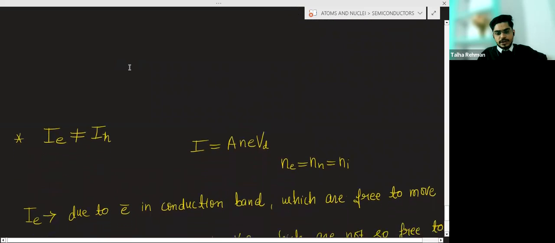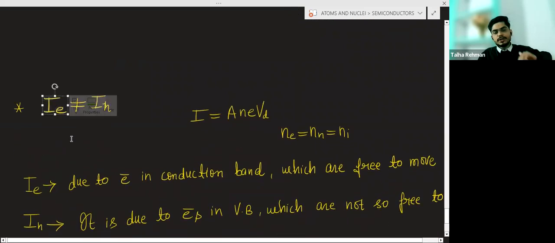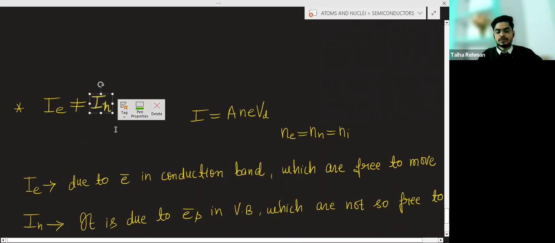Okay, and one more thing, the current due to the thermally generated electron is not equal to the current due to holes. Why? In current electricity, I told you there is one formula. Current depends upon area, the number of charge carriers per unit volume, and the velocity or mobility, you can say. So we know that the number of charge carriers will be same, number of electrons per unit volume, number of holes per unit volume will be same. But